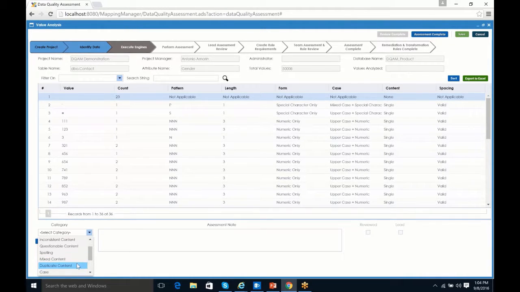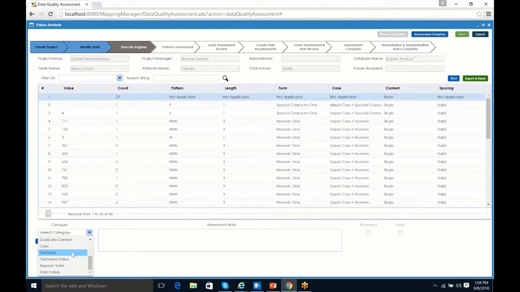Next, we have duplicate content. What we mean by duplicate content is that we have two values that have the same business meaning. For instance, if this were, say, an account name, and we had Data Clairvoyance Group and Data Clairvoyance Group, Inc., they both have the same business meaning, so they're duplicates of one another. We also have the idea of case. So again, we like to have consistency in our case. So if the case is an issue, we'll mark that and flag it.